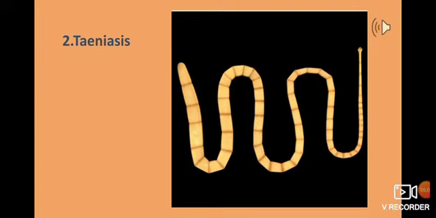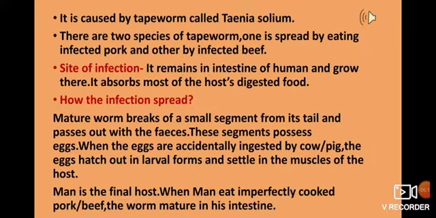All these parts are joined together and the entire organism has been formed. This also causes a disease, Taeniasis. There are two species of Taenia. One is spread by eating infected pork and the other by infected beef.